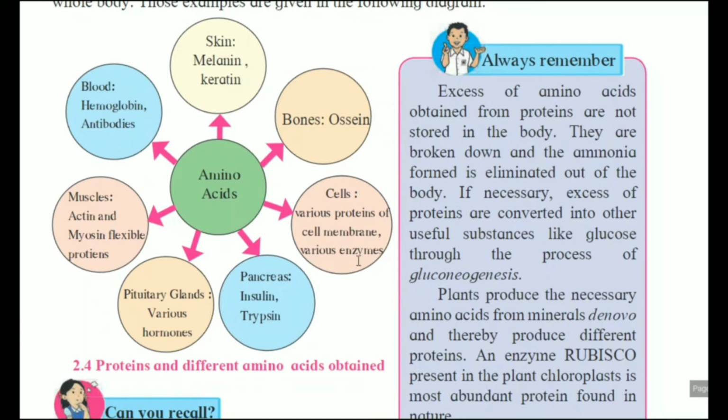For example, in the pancreas, insulin is there, trypsin is there. Insulin plays a very important role. We know that it controls the glucose level, it maintains the glucose level. Yes, insulin is secreted by the pancreas. So these are the proteins, and from different amino acids these types of proteins are formed in that specific area as per the requirement.